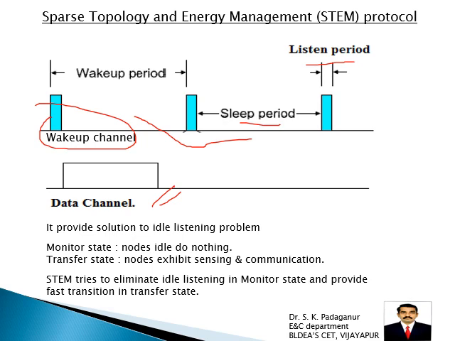This protocol tries to provide a solution to the idle listening problem in the monitor state. STEM tries to eliminate idle listening in the monitor state and provide fast transition in the transfer state. This is the main important concept of STEM.